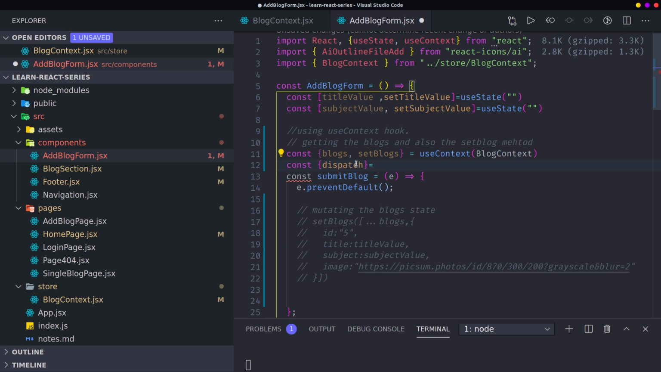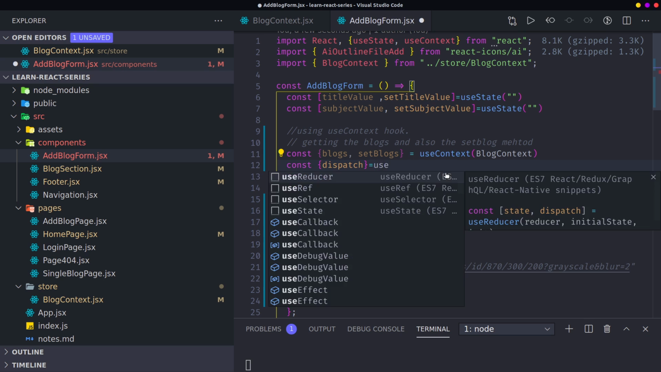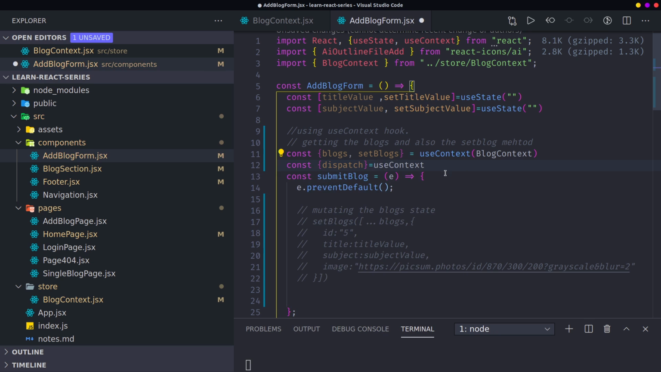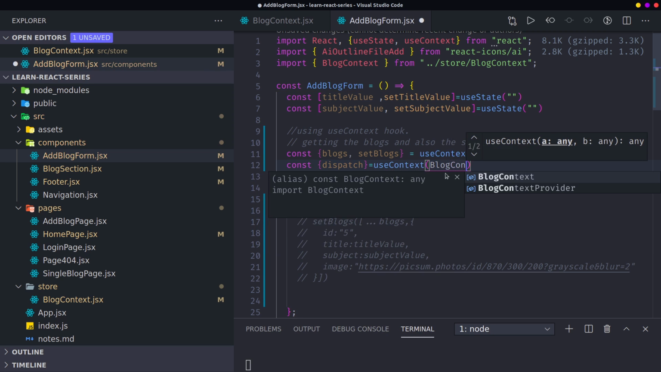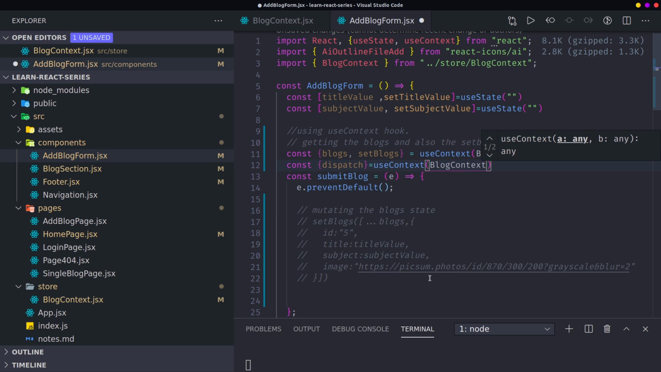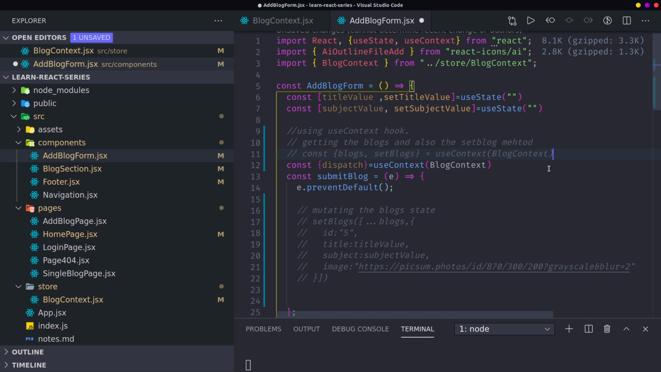Equals useContext. Then I bring in the block context. Same thing, there's no difference. The difference is I'm no longer using the setBlocks, so I'm not using the reducer method, the former condition I can see.